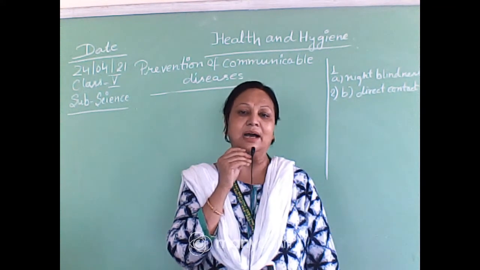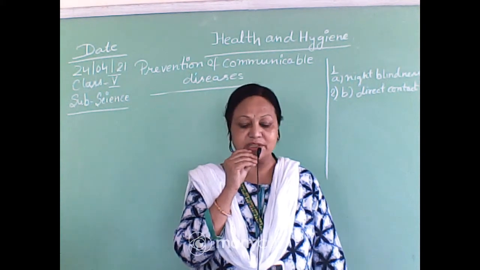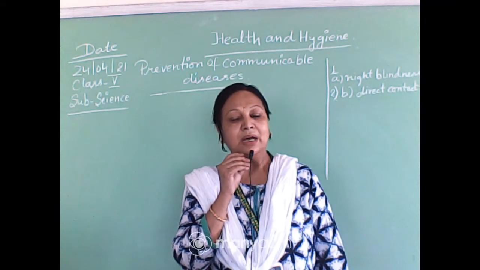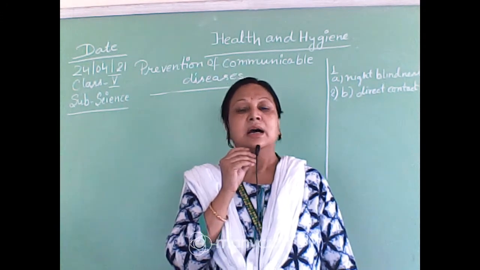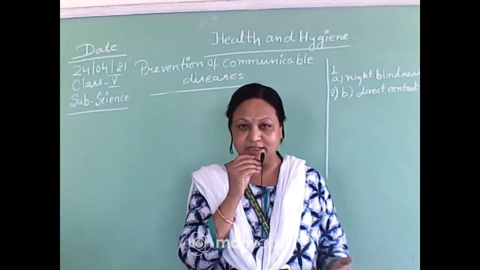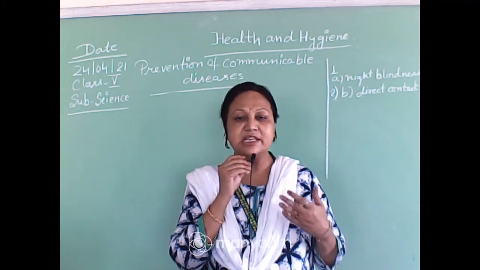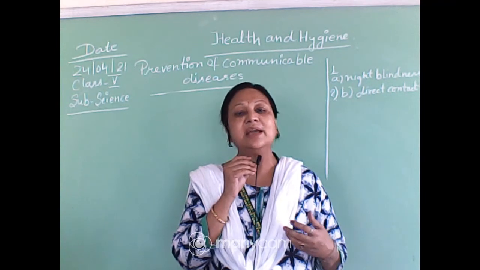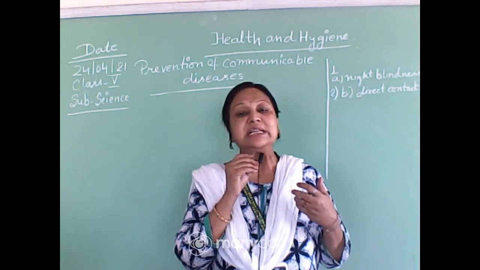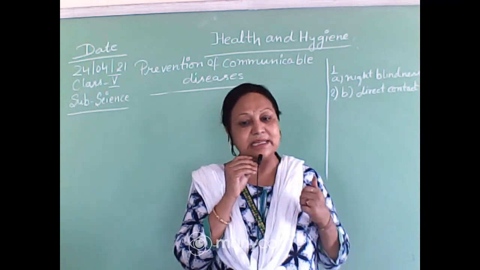Rubella is also a very dangerous disease. So this is all about the diseases against which we have to take vaccines, and the vaccines produce immunity inside our body, the antibody substances which are capable of fighting against these diseases.